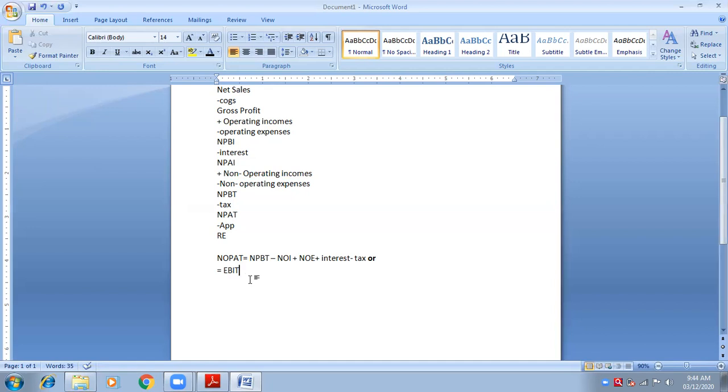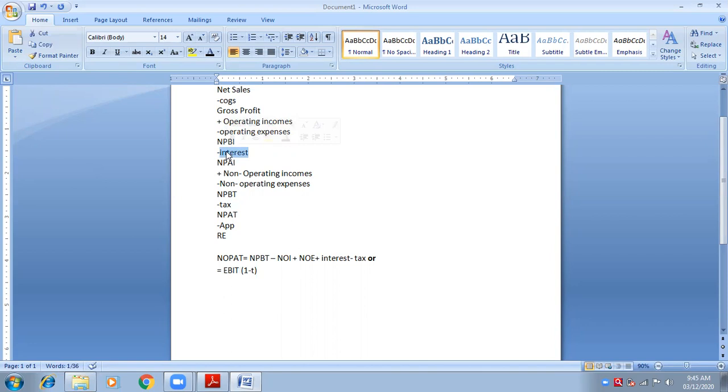So very simple. In the bracket, write down 1 minus T. What is T? Tax. Now you will say, ma'am, we were standing here, net profit before interest. We started with net profit before interest because it was available in the question, so we started with EBIT only. Now in between I have three things. I want to reach here, less tax. In between three things are there that I don't want. Interest, I don't want.